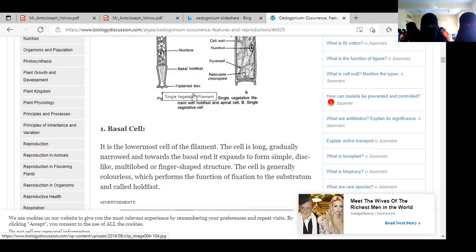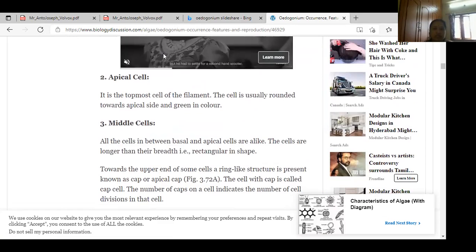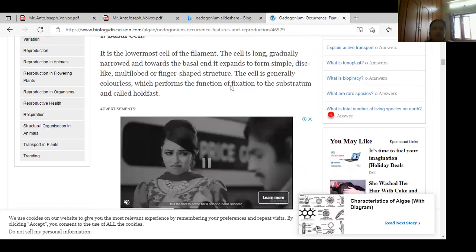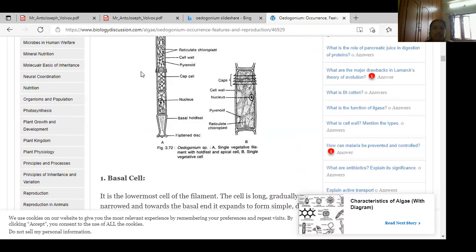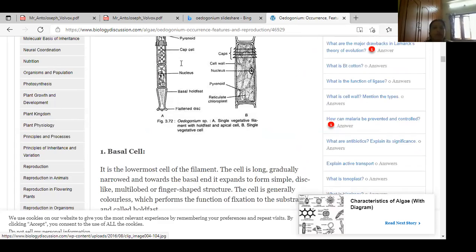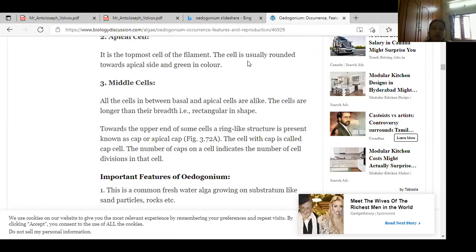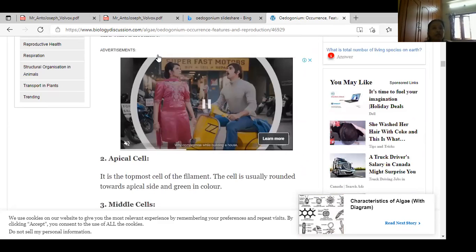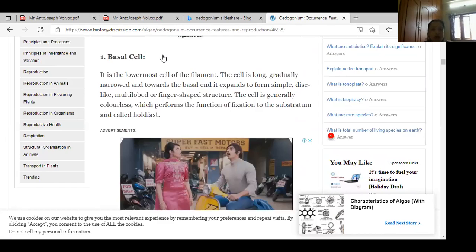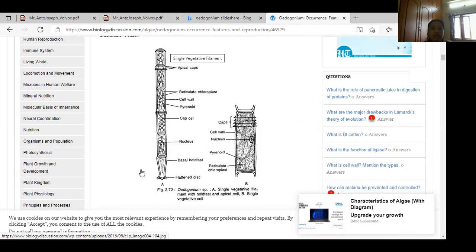The second one is called the apical cell. What is the apical cell? This part is called the apical cell. It is the topmost cell of the filament. Apical, you know, apex meaning upper side. The cell is usually round towards the apical end, and it is green in color, very opposite to the colorless basal one. This is the round-shaped, green apical cell.